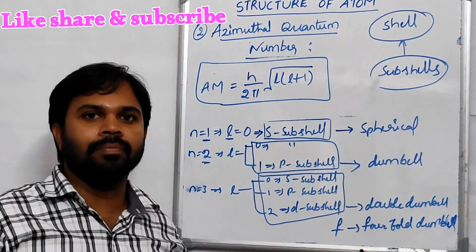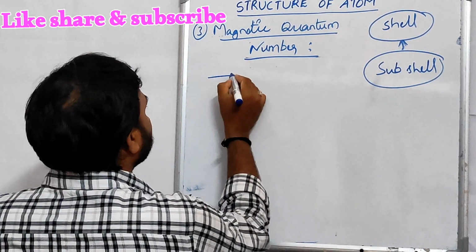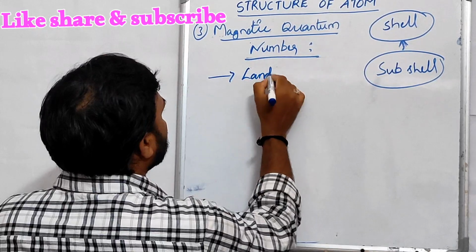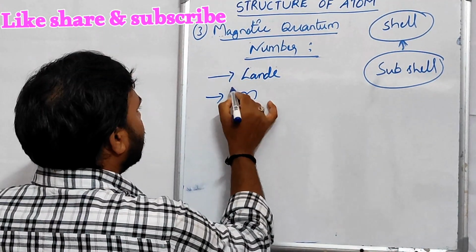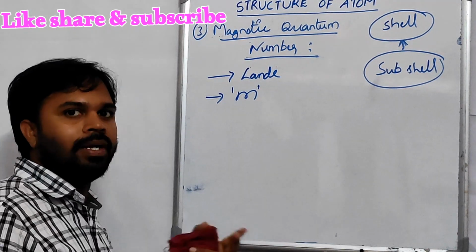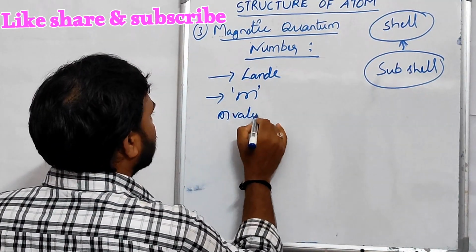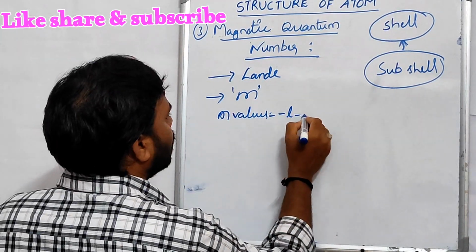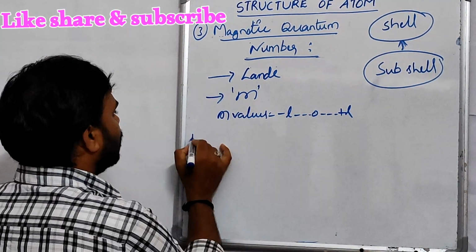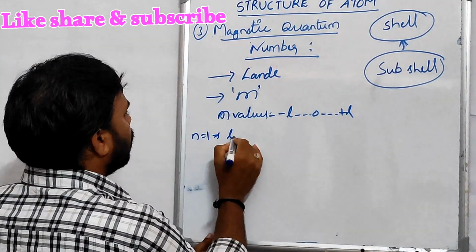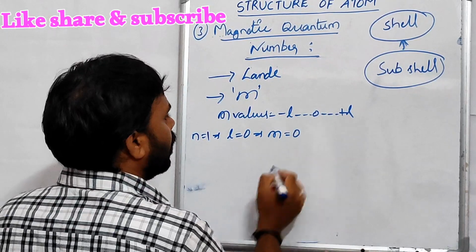Now come to the third one, the magnetic quantum number. It was proposed by Landé and it is denoted by the letter m. The m values are dependent on the L values. m values are equal to minus L to 0 to plus L. For example, for n equal to 1, L is equal to 0, and the m value is equal to 0.